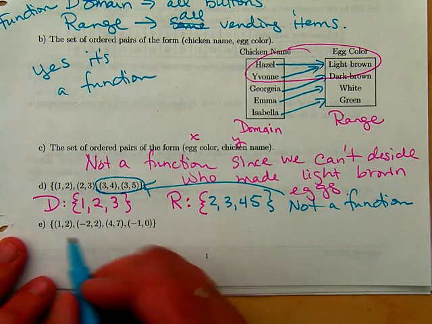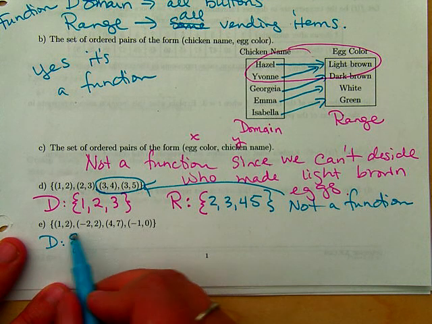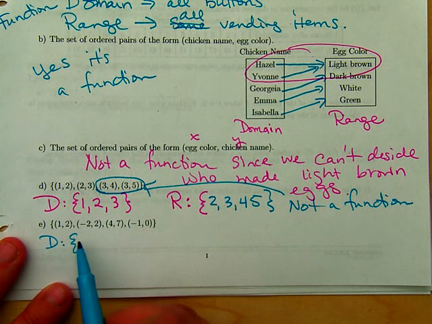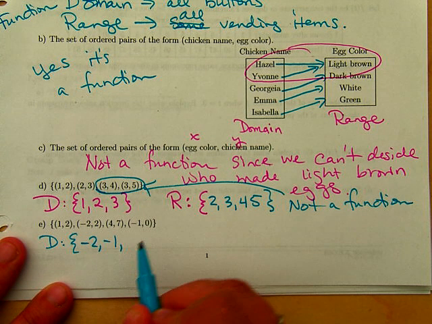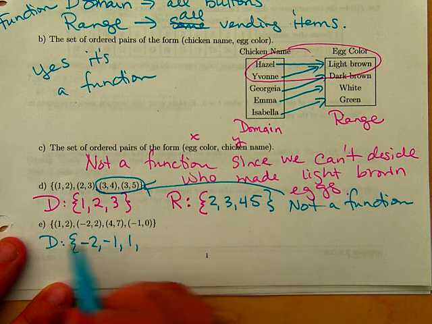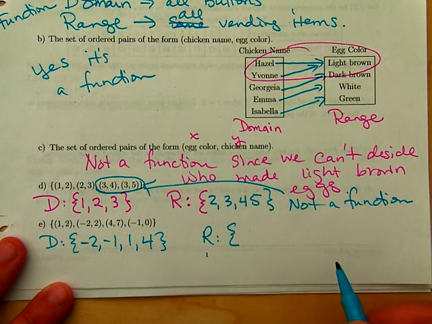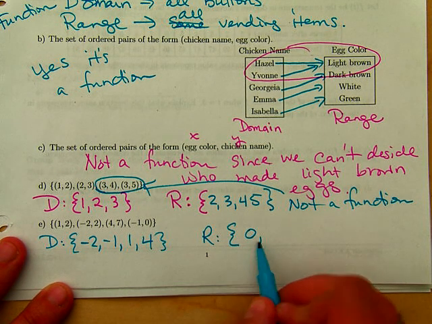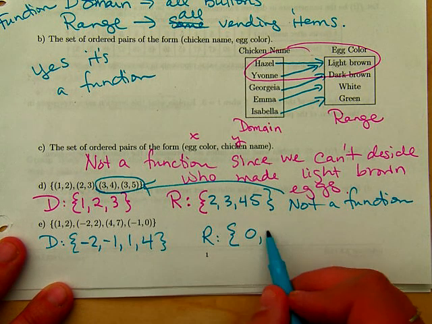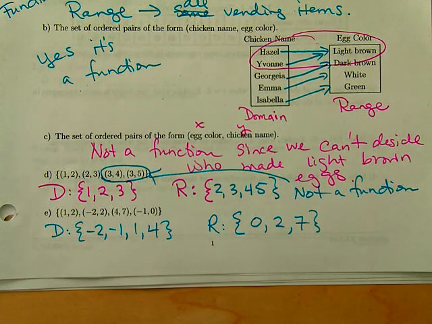Okay, let's look at this one. First, let's start with the domain. Domain would be, and let's go in numerical order, so starting with the smallest number. What's the smallest x value? -2, then -1, 1, and 4. Good. What's the range? 0, 2, oops, let's go in order. 0. So I'm just putting the small one first. 2 and 7. Would this be an example of a function?